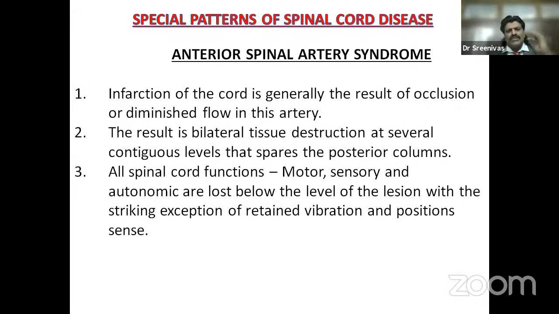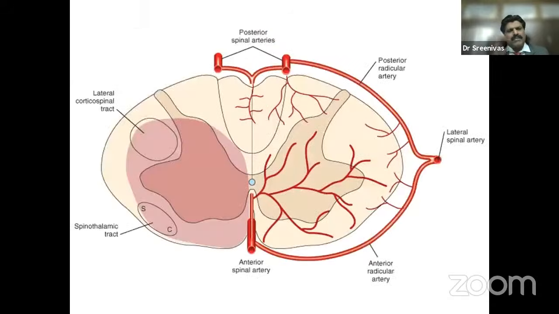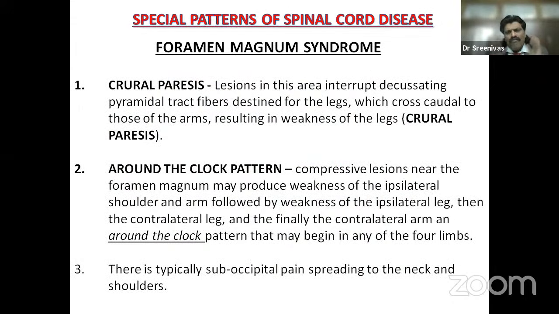All spinal cord functions, motor, sensory, and autonomic, are lost below the level of the lesion, with a striking exception of the retained vibration and position sense, because it is supplied by the posterior spinal artery. So this is the supply. You can see the posterior spinal artery supplies the posterior column, anterior spinal artery supplies all areas except the posterior column, and therefore the posterior column can get affected if it is a posterior spinal artery lesion. Foramen magnum syndrome.